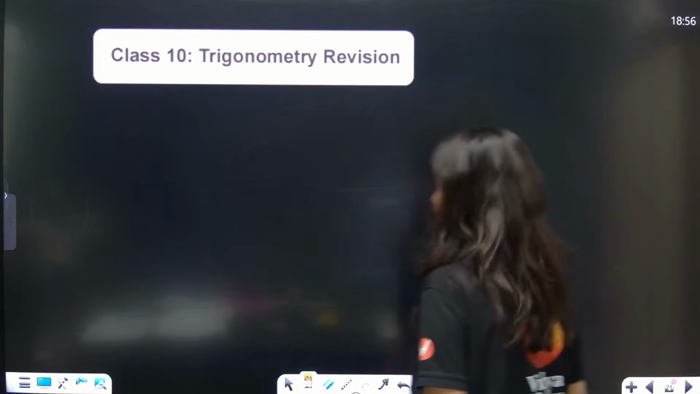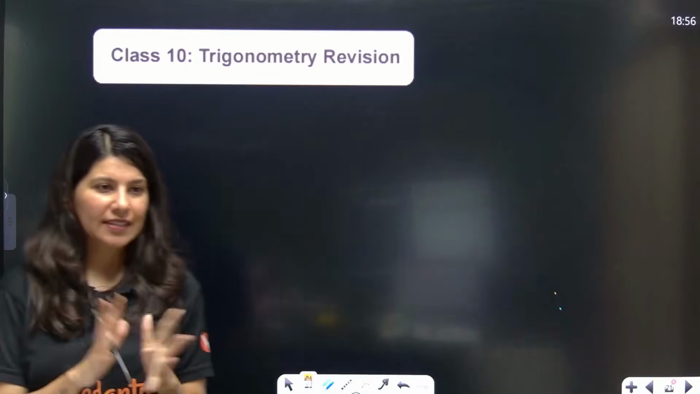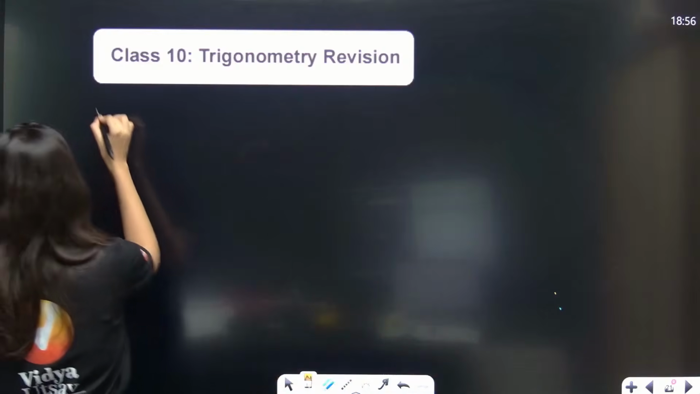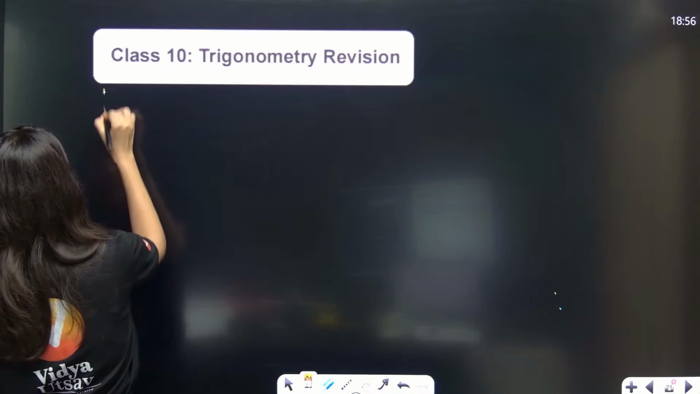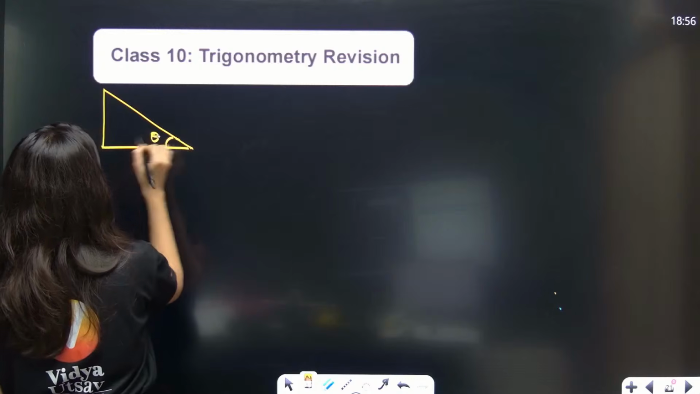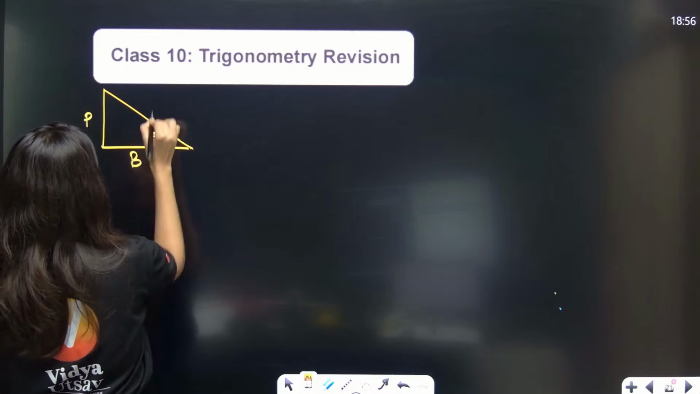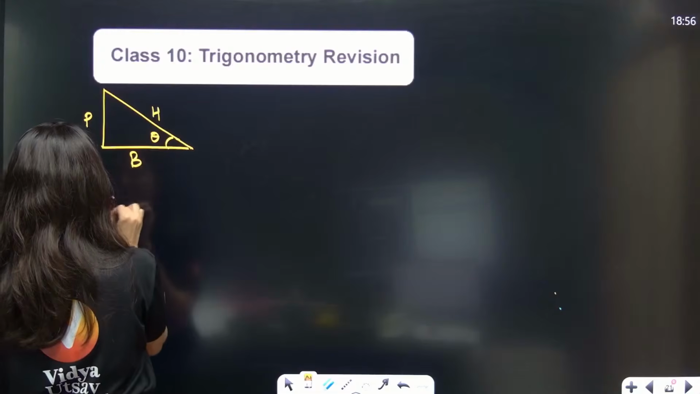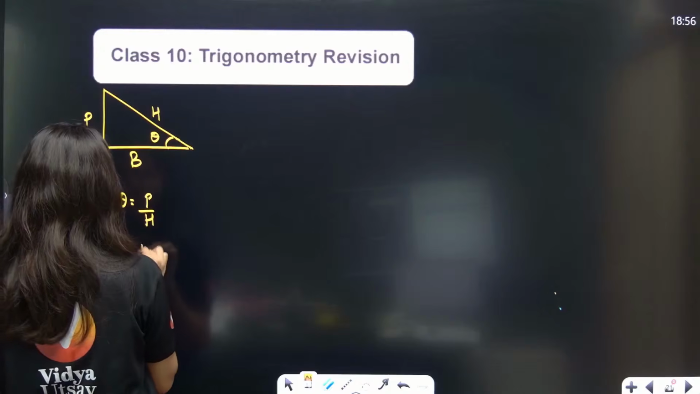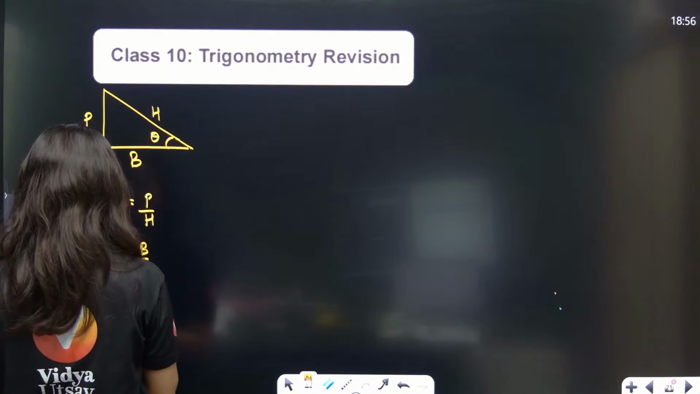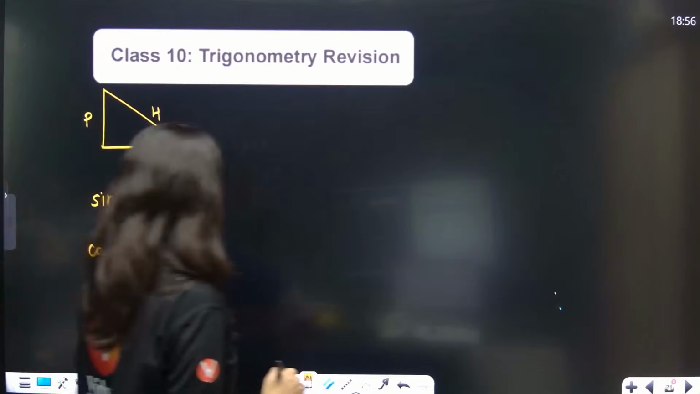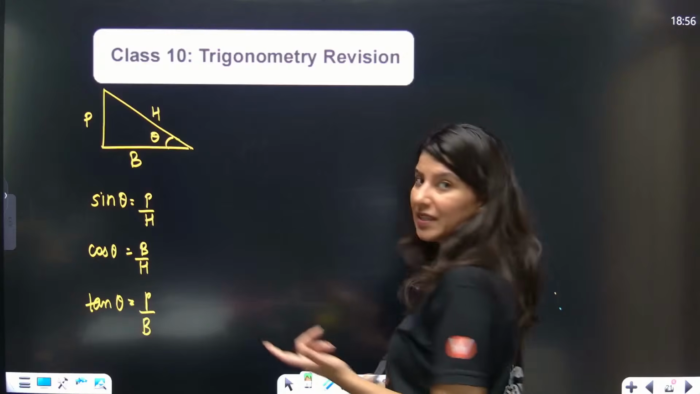Okay. Now, let's start with some class 10th revision. Class 10th trigonometry revision. Remember this right angle triangle. This is your theta, perpendicular, base, hypotenuse. Sin theta is P by H. Cos theta is B by H. Tan theta is P by B. Then, ma'am, we have basic identities also.